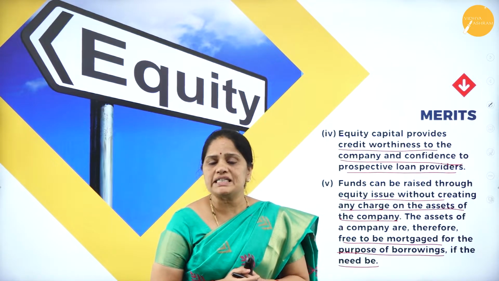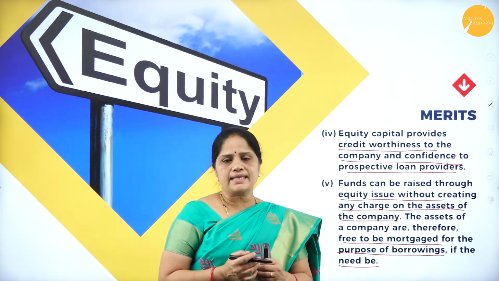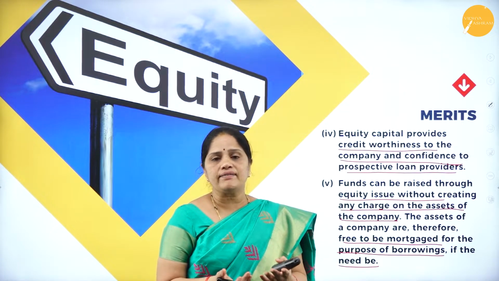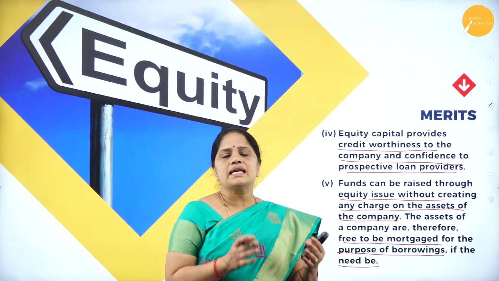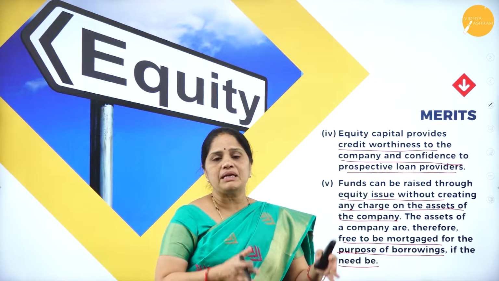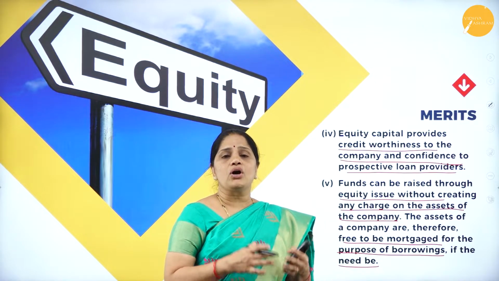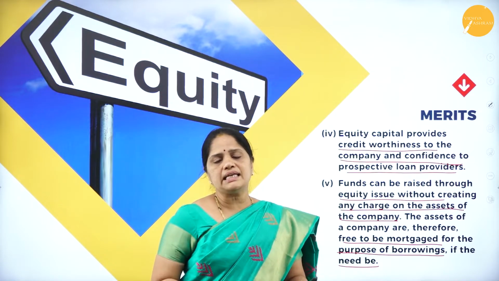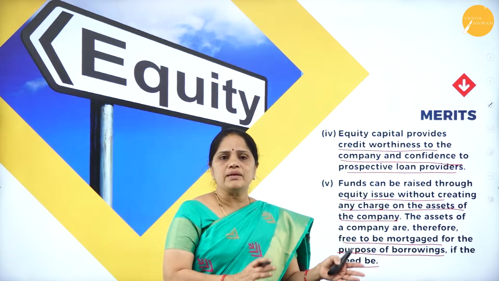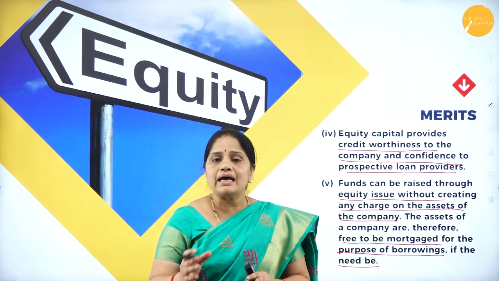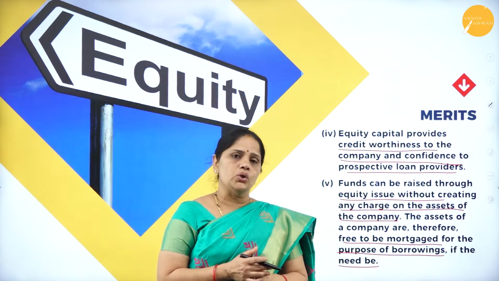Now, what do we mean by charge on the asset? For example, if you want to have a bank loan, then you should have an asset. So, what is the asset? It can be anything. It can be land and building or plant and machinery or your shares and securities, anything like that. Whatever asset you have will be pledged to the bank, and then the bank will give the loan to us.